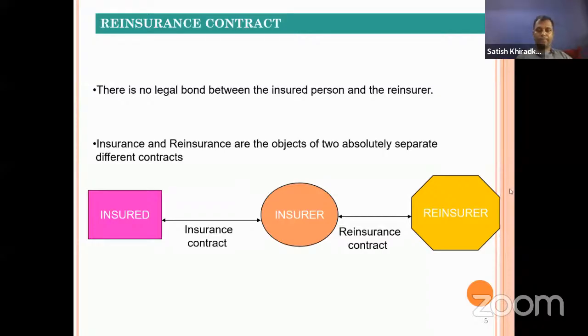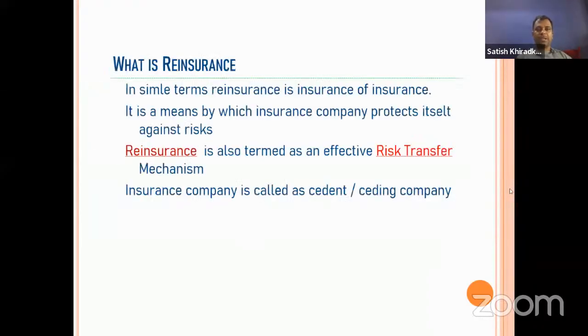Okay, so moving forward, here are again some definitions of reinsurance, like you said, insurance of insurance, and it is one kind of risk transfer mechanism. You must know that there are various risk transfer mechanisms. Can you tell me any other risk transfer mechanism other than reinsurance?